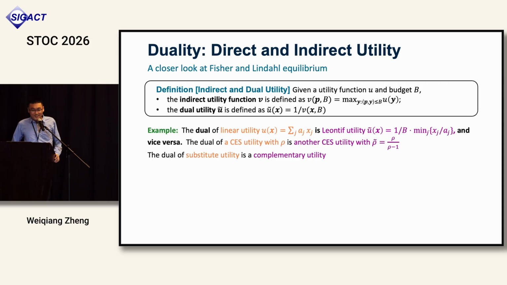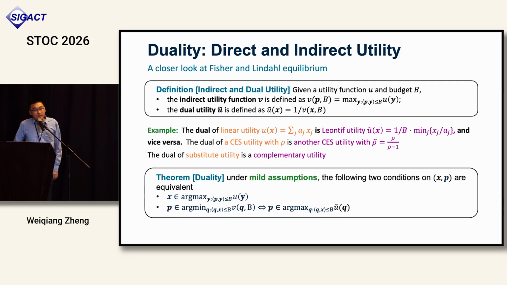So some examples: the dual of a linear utility is indeed a linear utility of the substitute type and vice versa. And the dual of a CES utility with parameter rho is another CES with another parameter, and every complementary CES will become a substitute and vice versa. And we can prove a fundamental duality theorem under mild assumptions.